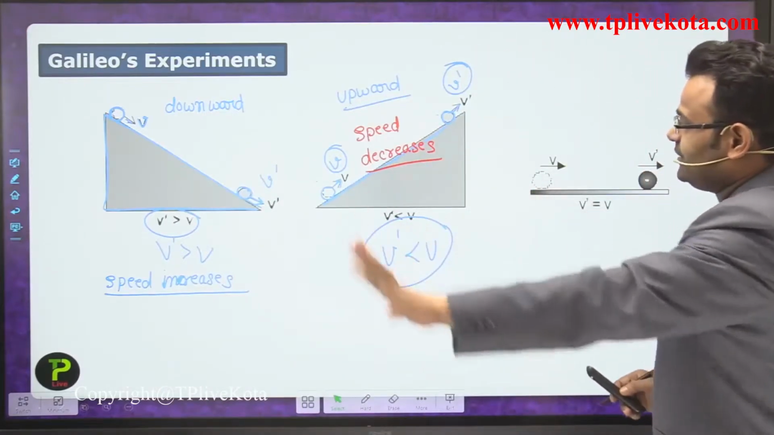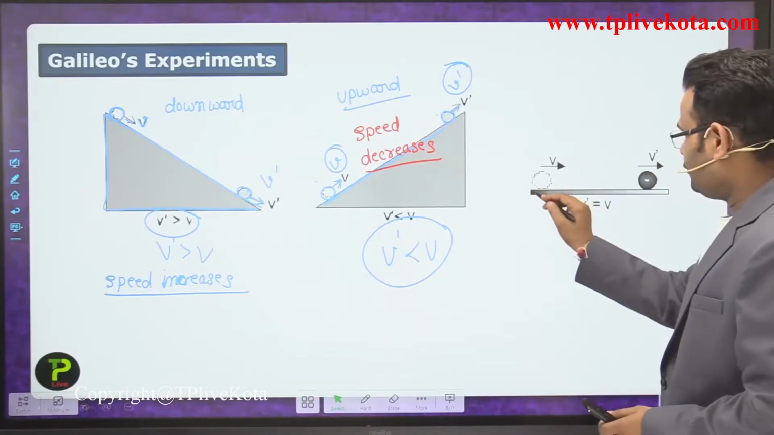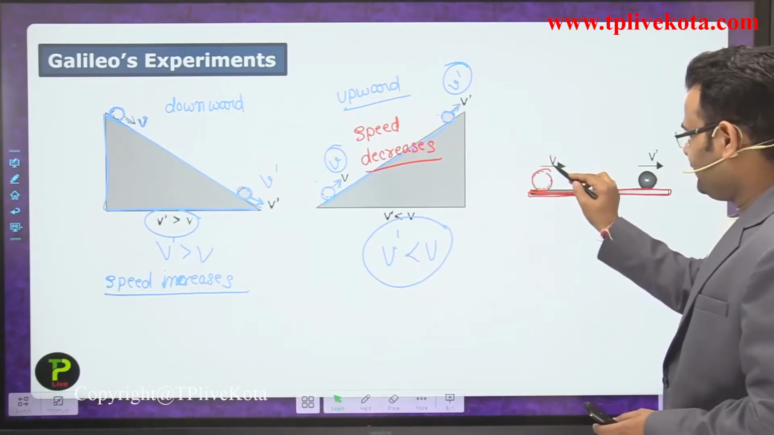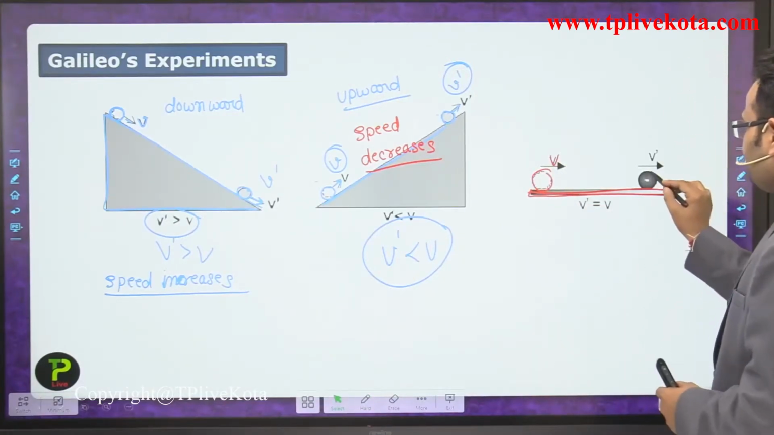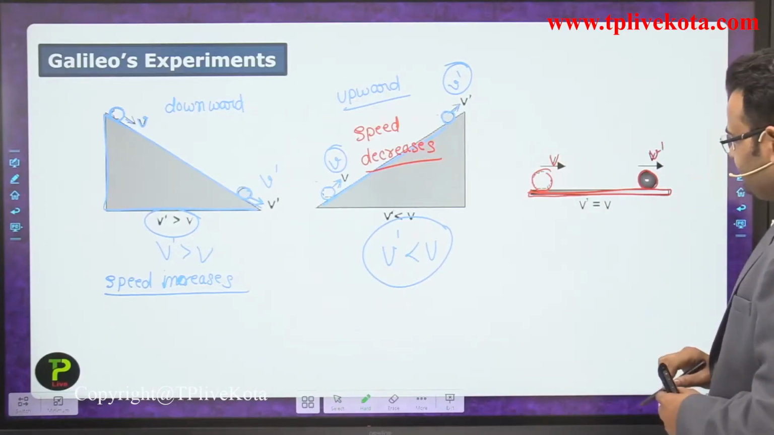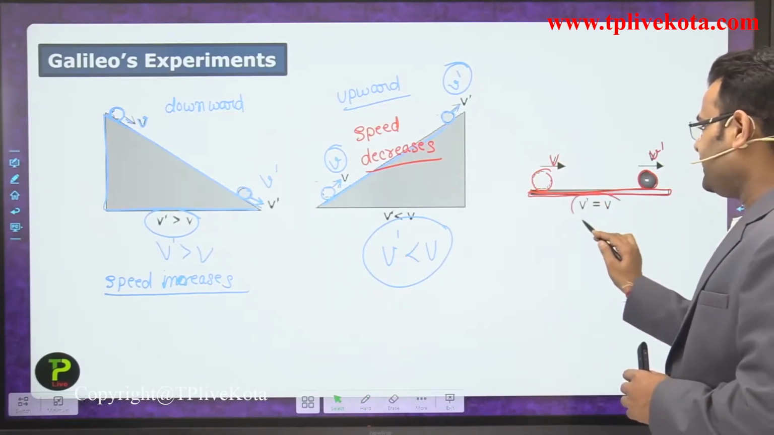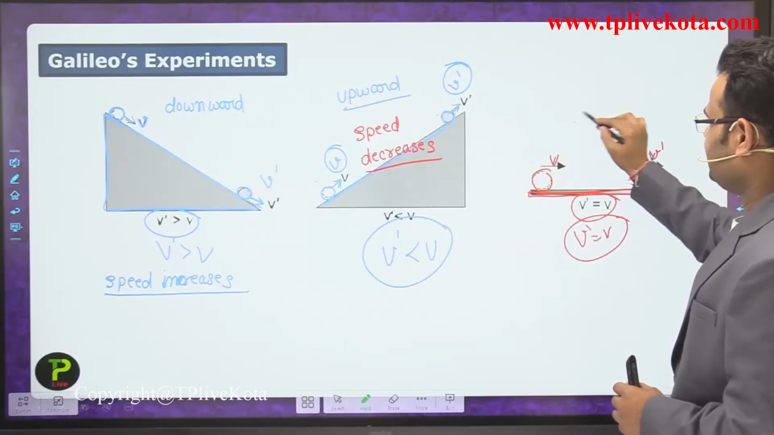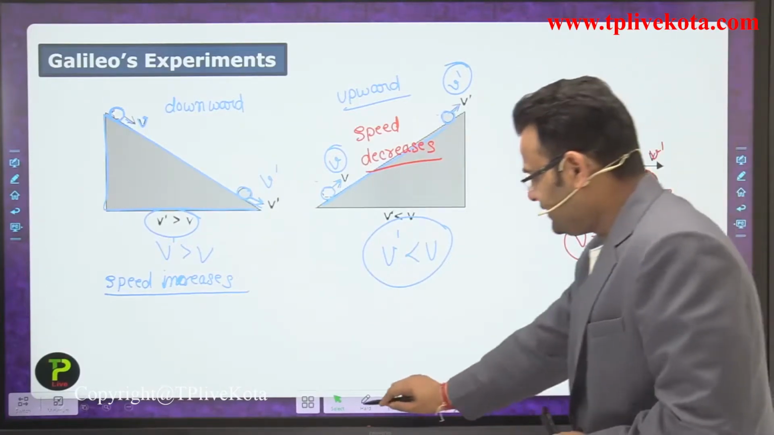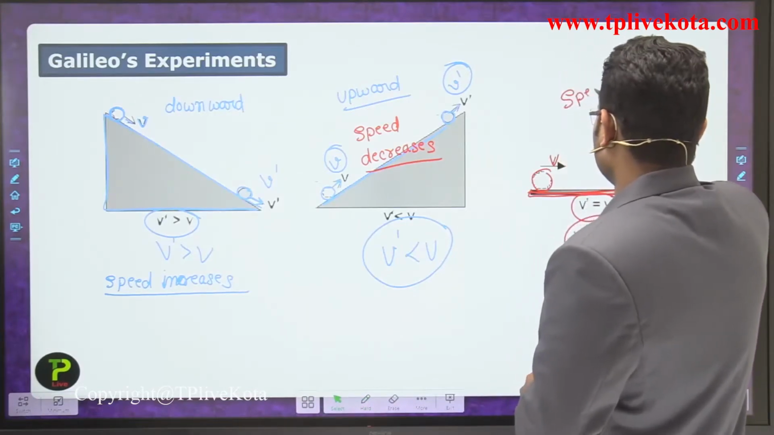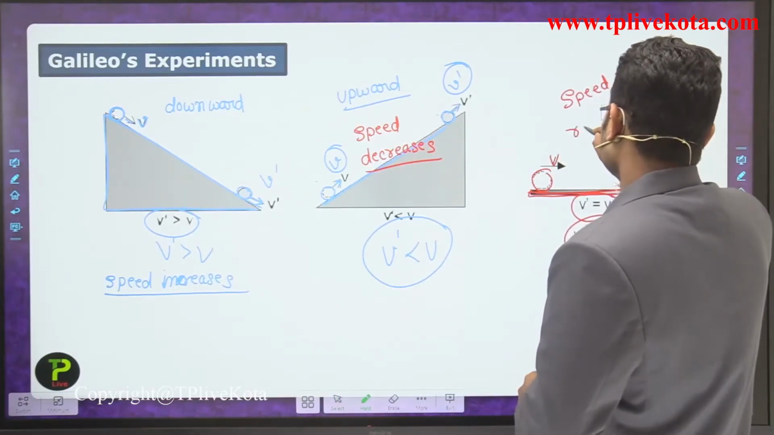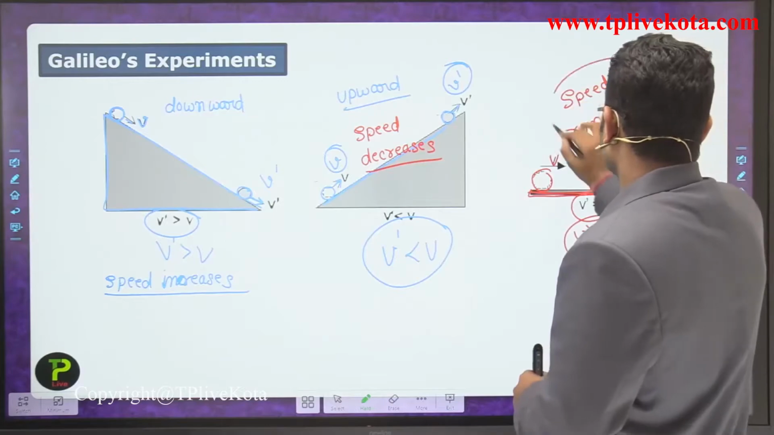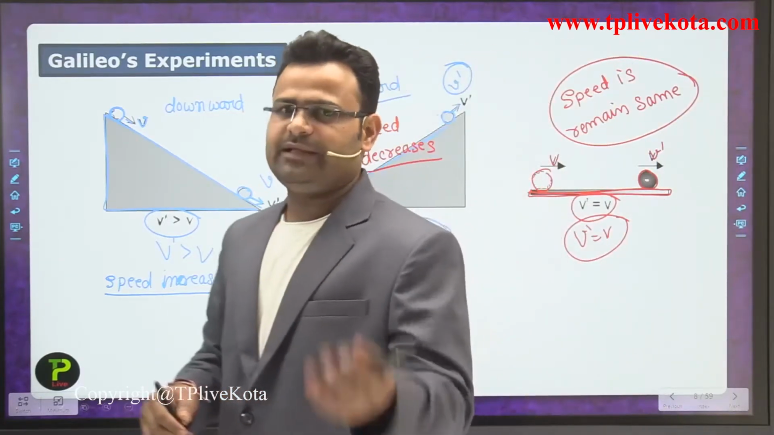Now he took one more experiment. He removed the slope, so we are using only a flat surface. The initial velocity is v. After some time we again observed the velocity, v dash. Comparing the speeds, he found that v dash is equal to v, which means the speed remains the same.